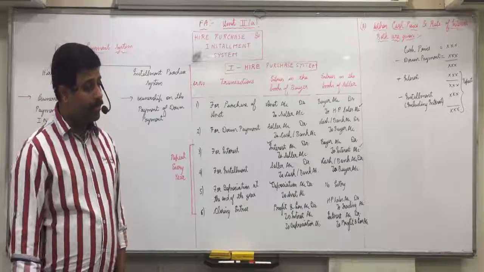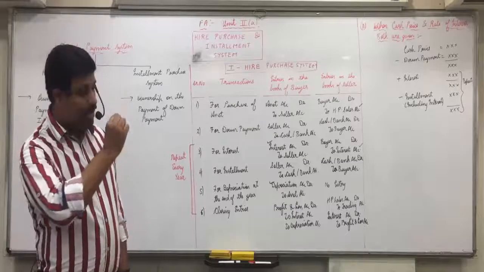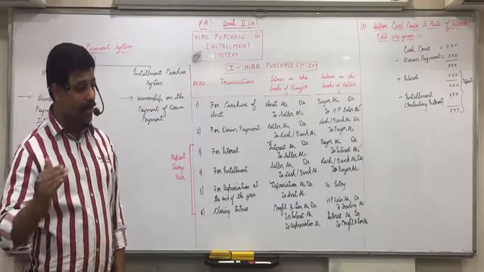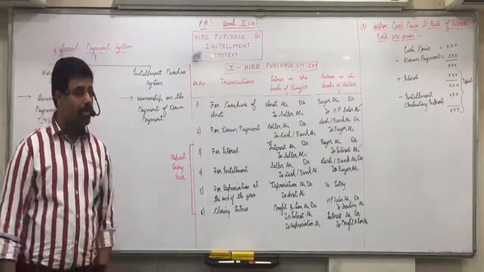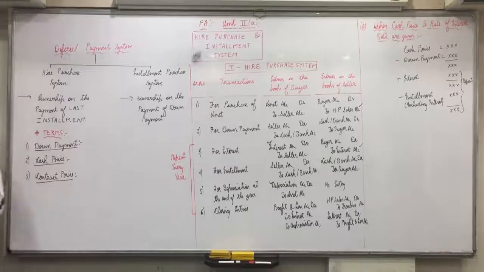And the installment including interest would be accounted. That respective interest should be added. If installment was 5,000, then that first month's interest would be added, and then total amount of installment would be subtracted. In some questions, installment will already be given inclusive of interest. There we don't have to add the interest.